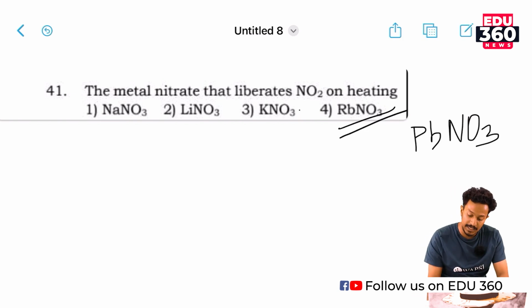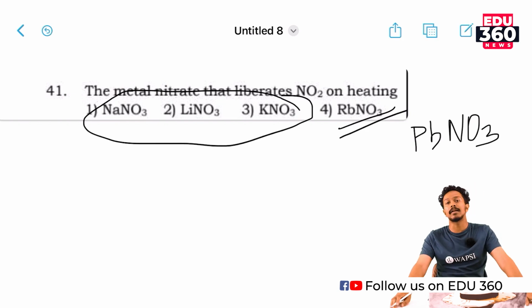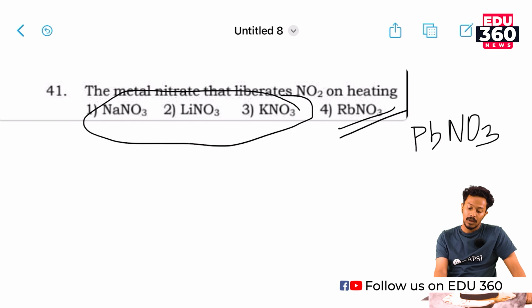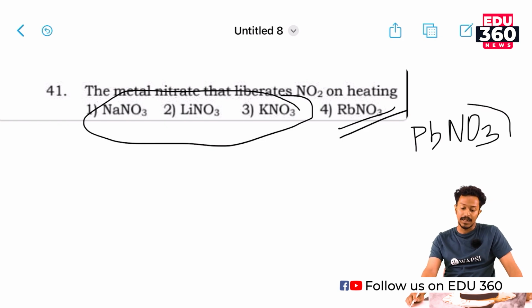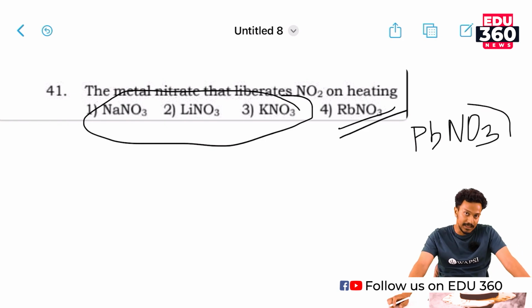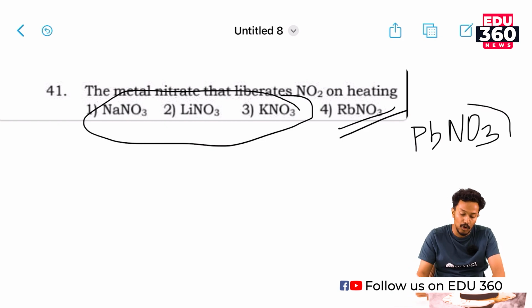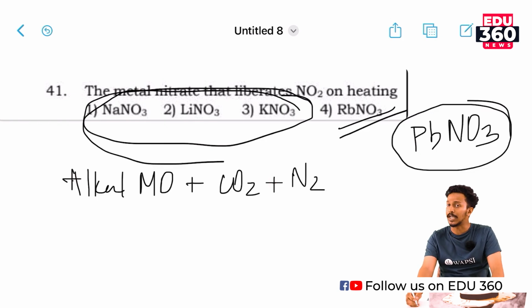We have studied that any heavy metal nitrate on heating gives metal oxide along with NO2. So, here the only such metal nitrate present is lead nitrate. All the others are alkali metals. Sodium, lithium and potassium nitrates are all alkali metal nitrates, which give alkali metal oxides along with oxygen and nitrogen, and do not produce NO2.